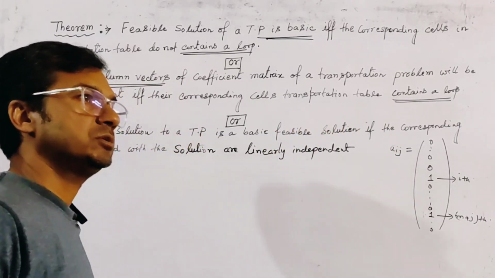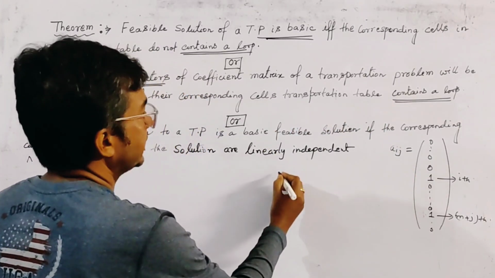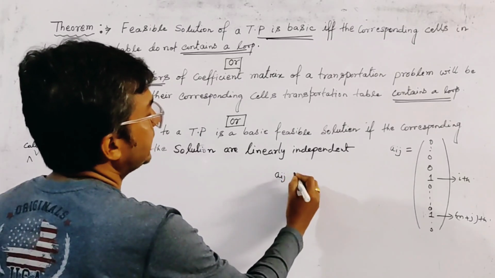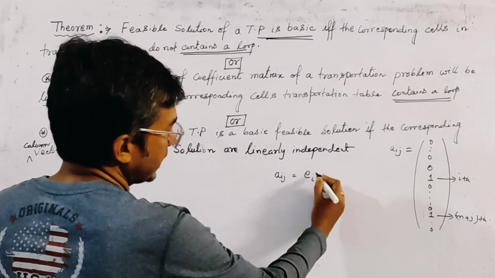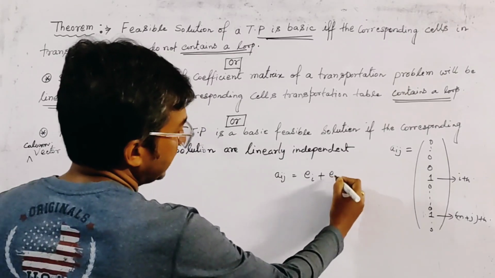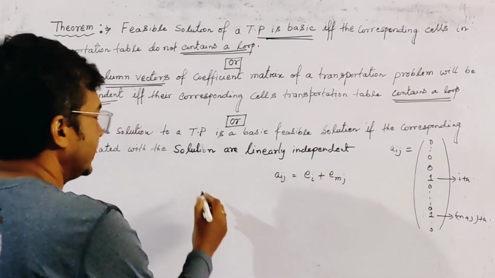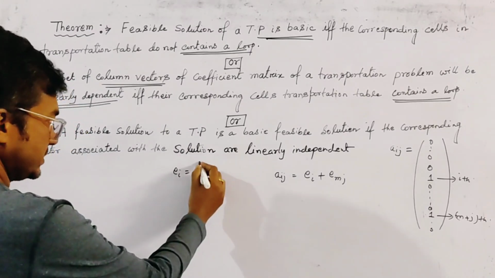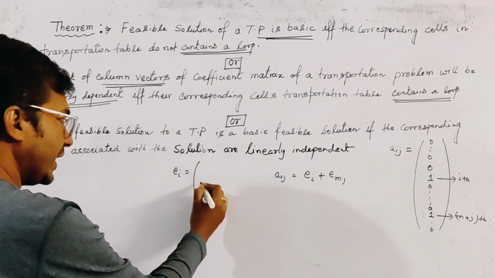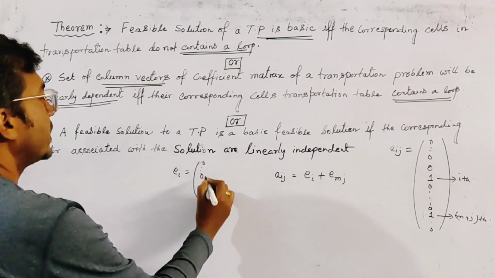So we write Aij as Ei plus Em plus j. What is Ei? Ei is the vector whose ith component is 1 and all other components are 0.